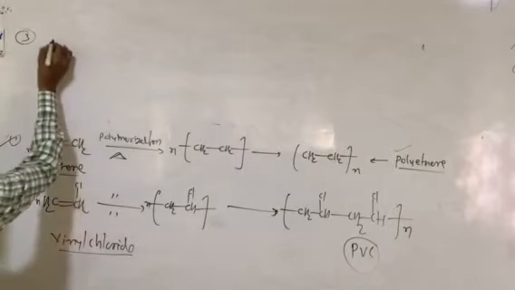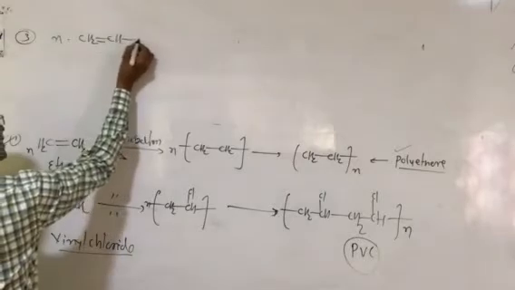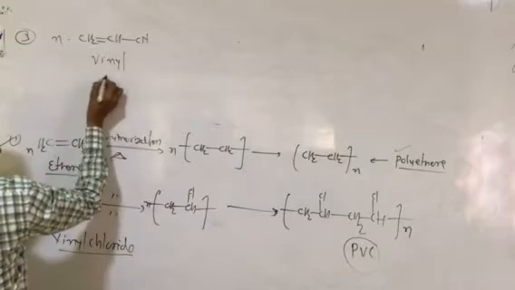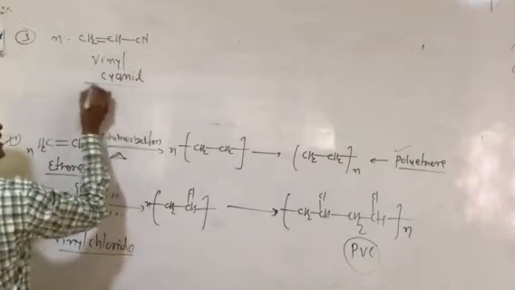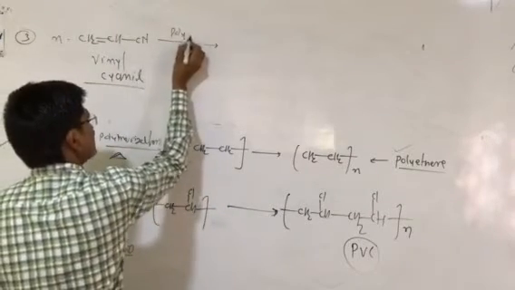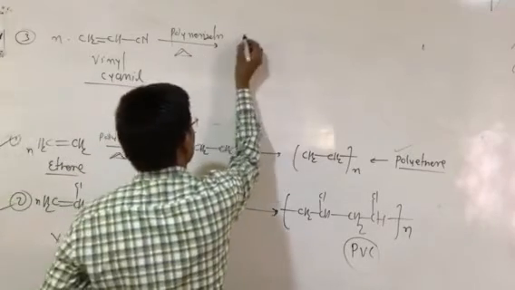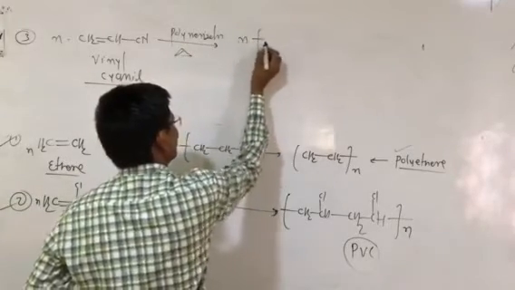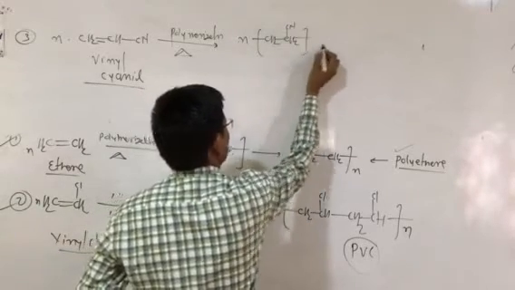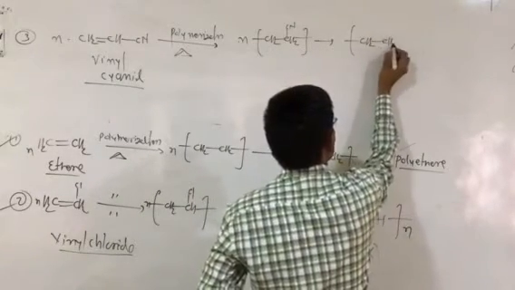So that is n units of CH2 double bond CH, and here we can take the cyanide. This type of reactant molecule is vinyl cyanide, also called acrylonitrile. Now we will do its polymerization. The polymerization of vinyl cyanide leads to the formation of the product molecule, CH2 single bond CH, with the cyanide here. Again this polymerization continues, and then the formation of CH2 single bond CH.